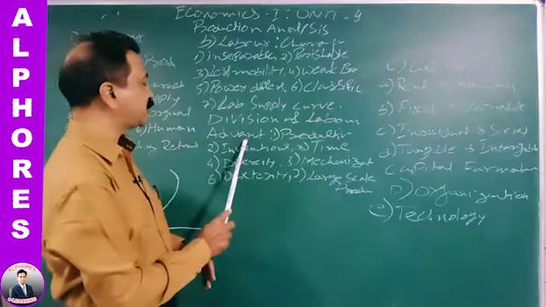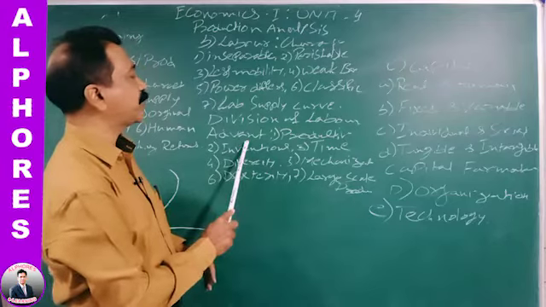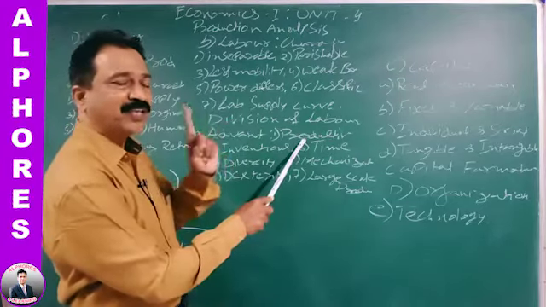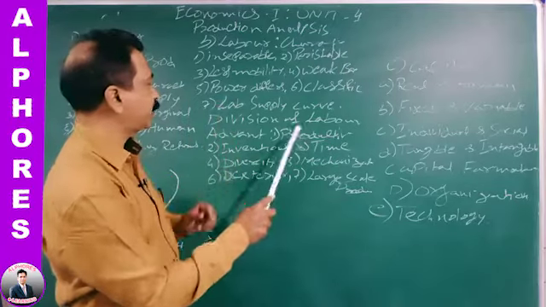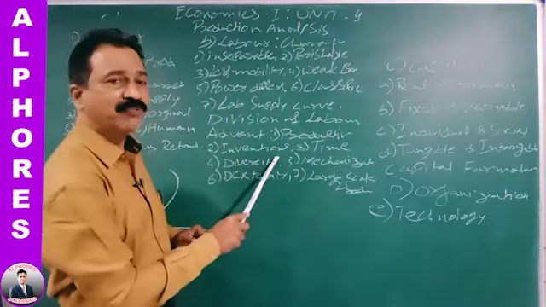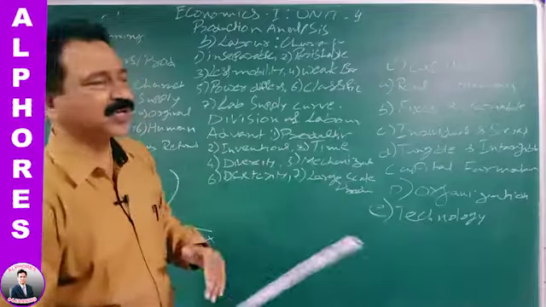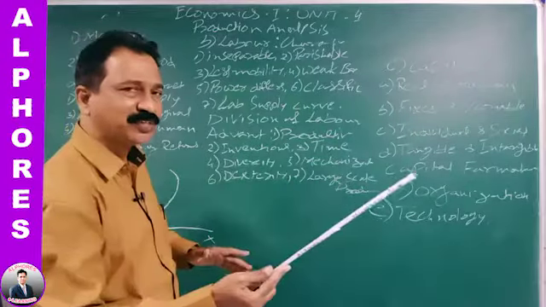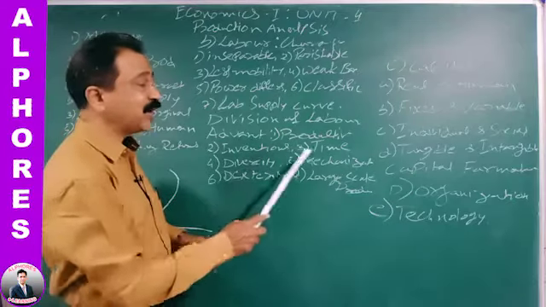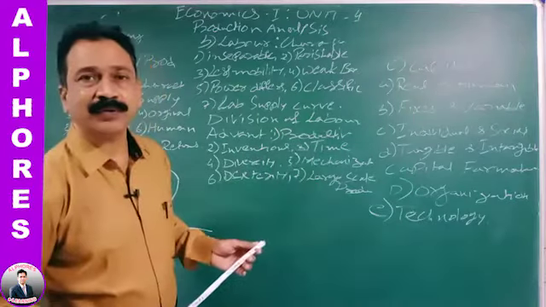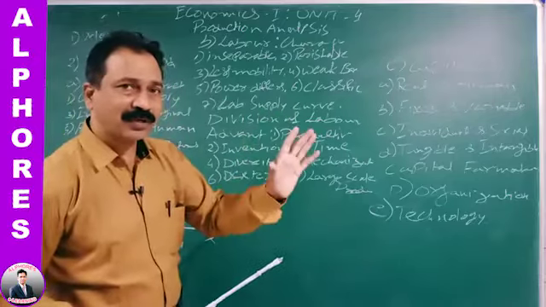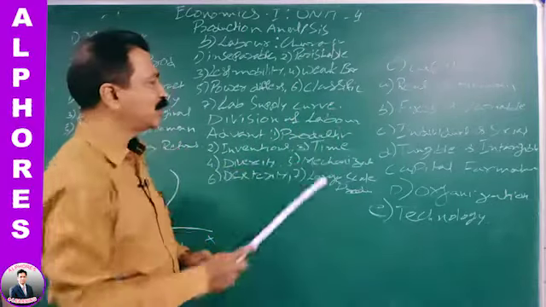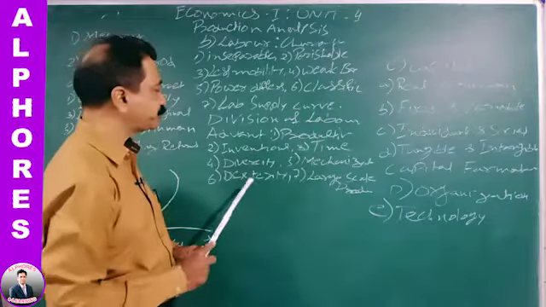What are the advantages of division of labor? Let us see first. Productivity will be more. It is increased because he will become an expert in that one particular topic. Inventions are possible with division of labor. One person is doing his work, he will become an expert in that work, and he will start inventing new methods of doing that particular work. And we can save a lot of time, because he becomes an expert in that part of the work, and he will be doing much better in that work. So time can be saved.